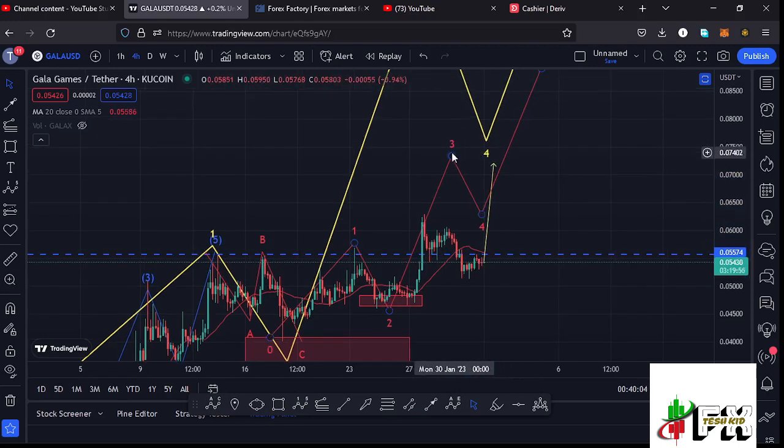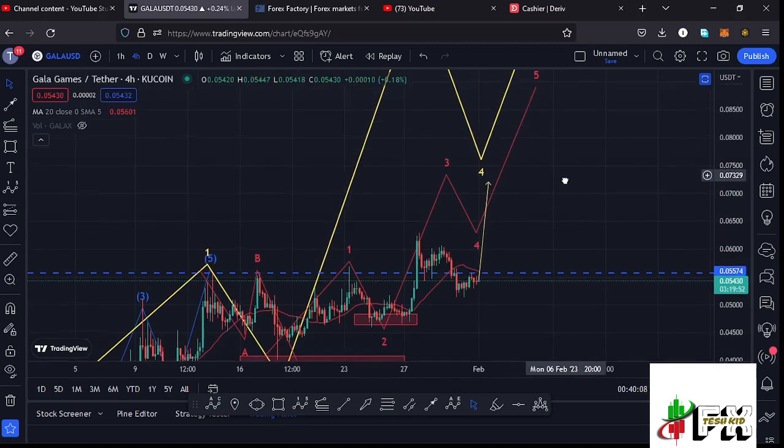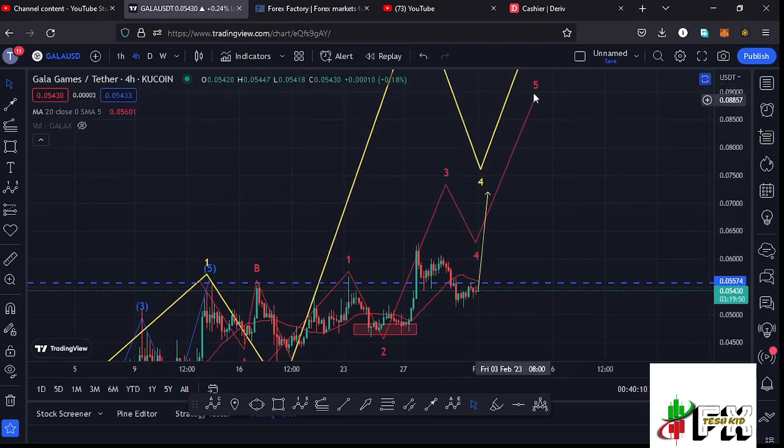Then from there we can expect a corrective structure in the formation of this wave 4, then continue pushing even higher in the formation of that wave 5 to fully maximize the formation of that higher Elliott wave count 3 to the upside.